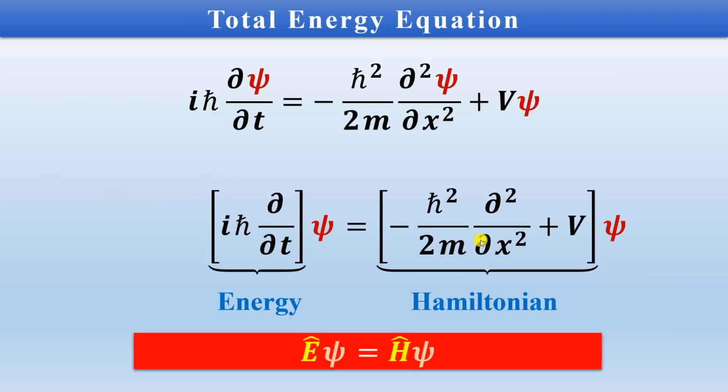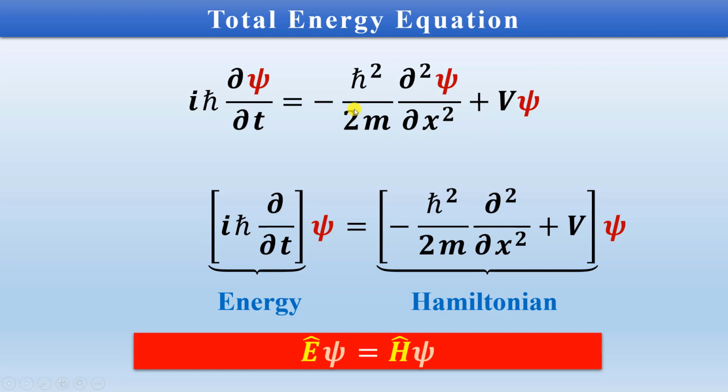Let us go ahead with the Schrodinger's equation. Then we have the Schrodinger's time dependent equation represented like this, where ψ is the function of position and the time. Then this can be rewritten as the energy operator, iħ d/dt of ψ, where this is your energy operator, and this is your kinetic energy operator, and this is your potential energy operator.